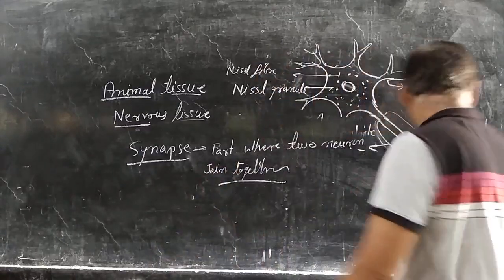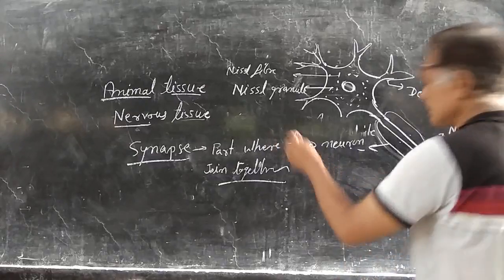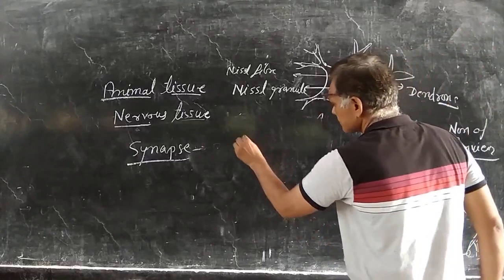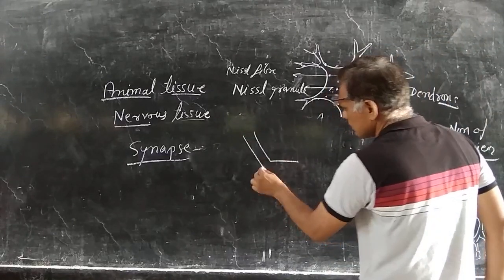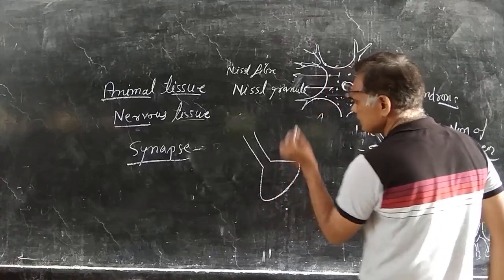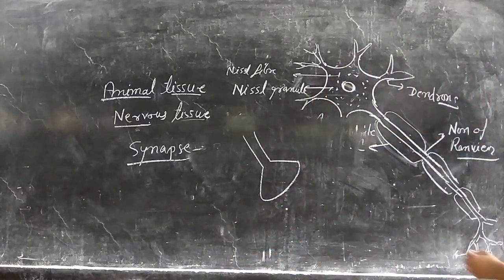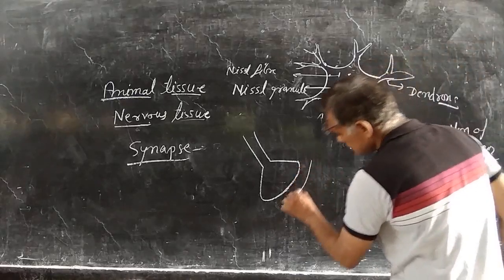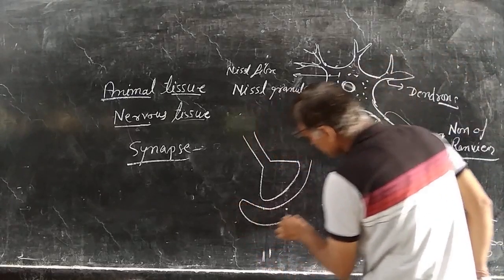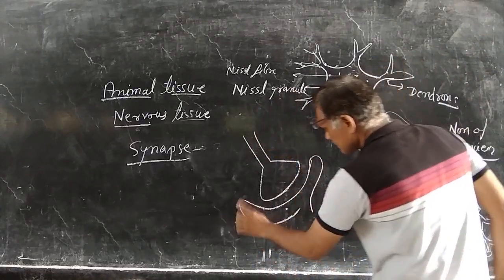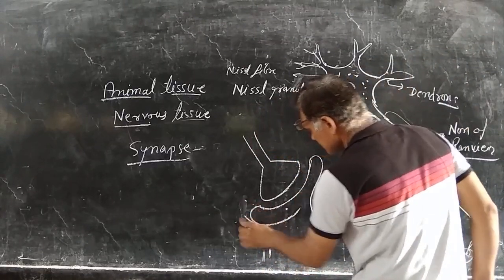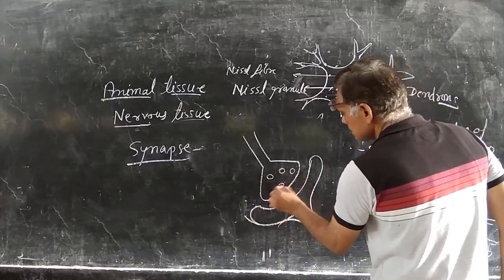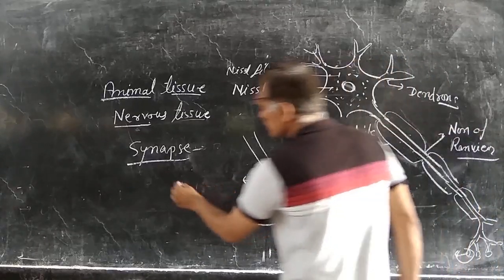Suppose this is the nerve ending, the knob-like structure of one neuron, and this is the dendrite of another neuron. Here many vesicles are there which contain neurotransmitter.